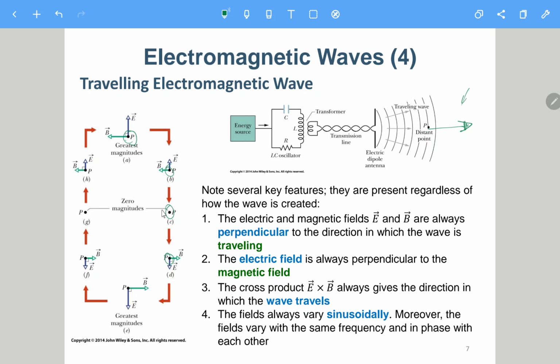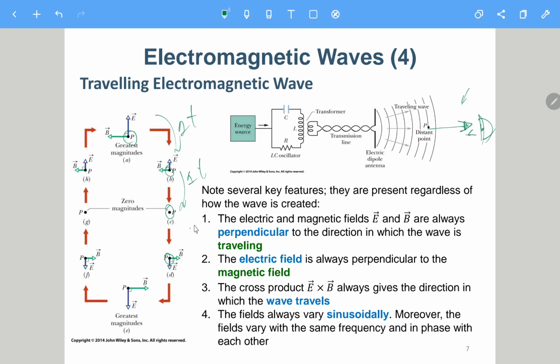This small figure doesn't really mean different locations. Actually, all of them are at the point P. It just tells you that at the first moment, when we look from the right side to the left side at the point P, the E field is like this, and then delta T later, it becomes like this, and then delta T later, so on and so forth.